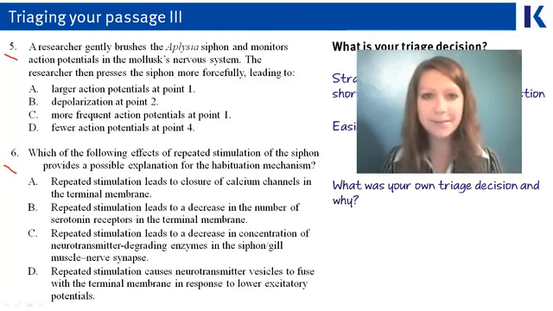We decided that this passage, the one with the snail and the neuron diagram, was an easier passage. So we're going to take a look at this passage in the next learning goal. Just as though we were on the real MCAT, we found an easy passage and we decided this one is going to be easy to do. We're going to go ahead and do it right now. In the next learning goal, we'll actually cover this passage in the context of question triage.